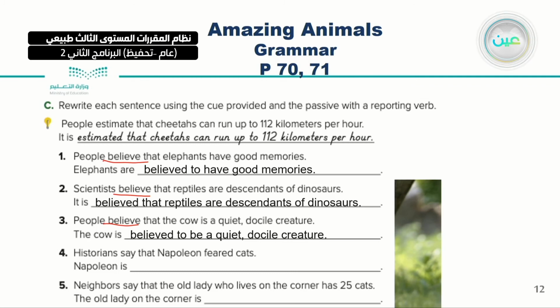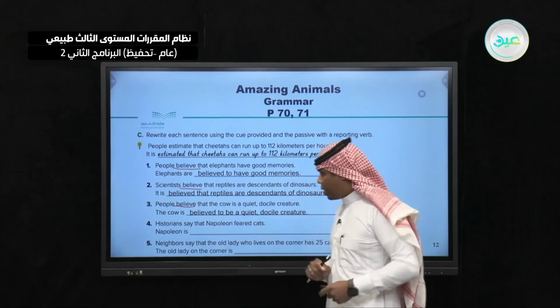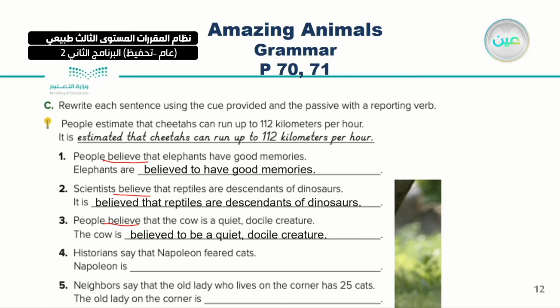So now I am reporting what people say or believe. Number 4, historians say. This is a different one. Now say that Napoleon feared cats. So here, Napoleon is said to have feared cats.